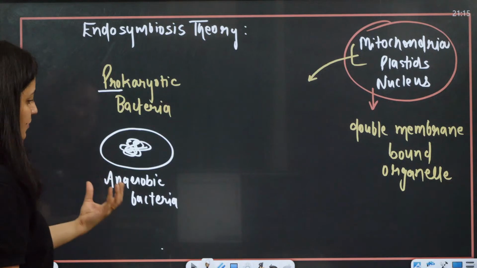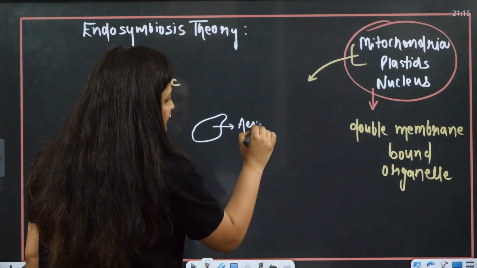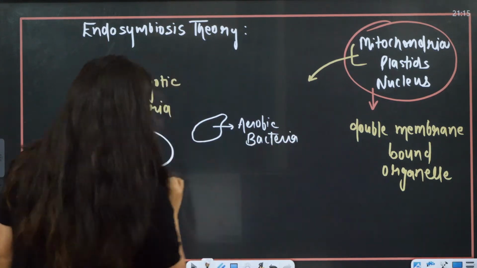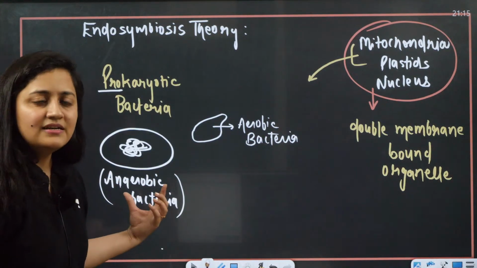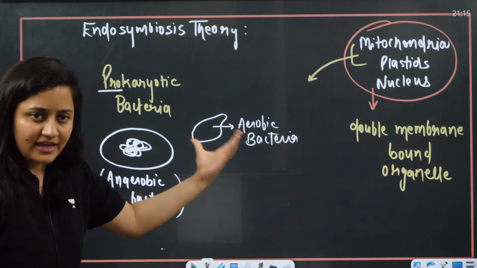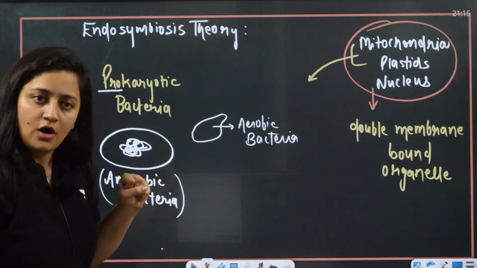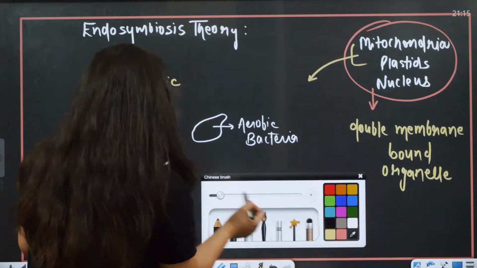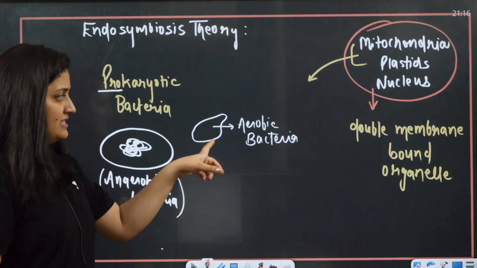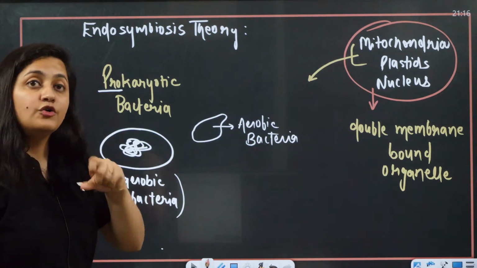So what am I saying? Let's say there was one anaerobic bacteria and one more bacteria was there, and it was very small sized, and it was an aerobic bacteria. One is anaerobic, means it doesn't depend upon oxygen for its processes. And this aerobic bacteria, obviously aerobic means it can use the oxygen. Now this bacteria was like, my size is big, but still I'm not able to utilize the oxygen, and this bacteria is small in size, it is aerobic, it can utilize the oxygen.